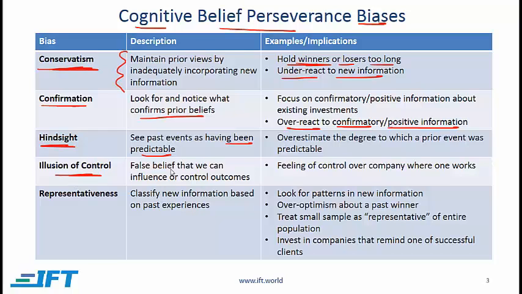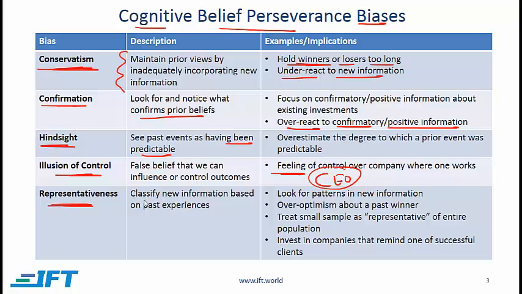Illusion of control. This has to do with the false belief that one can influence or control outcomes, and an example would be a feeling of control over a company where one works. So if the CEO of a company believes that he has strong influence over the company where he works, then he might end up buying a lot of stock in that company.